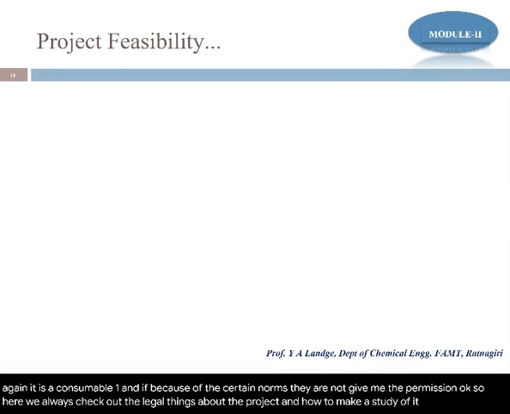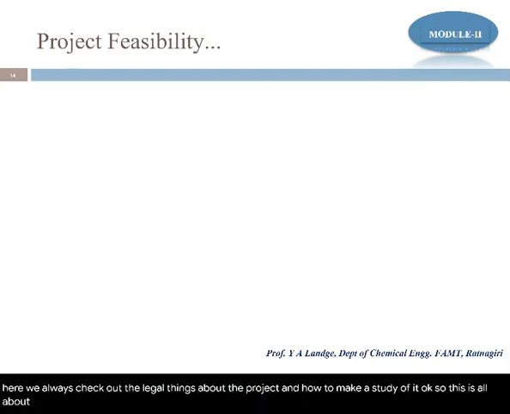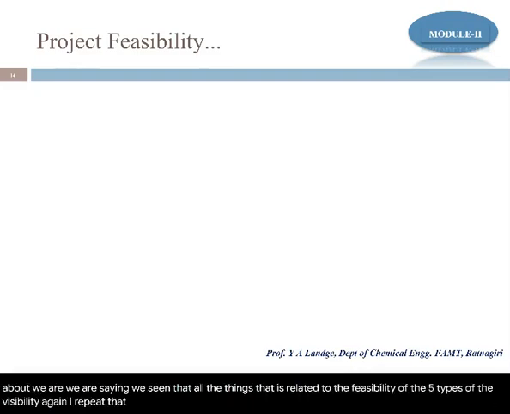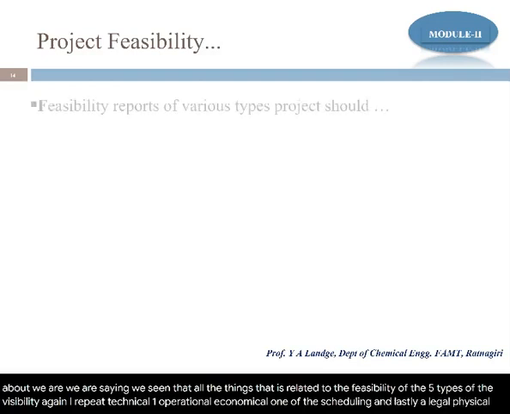So this is all about the things related to feasibility. The five types of feasibility, again I repeat: technical, operational, economical, scheduling, and lastly legal feasibility.